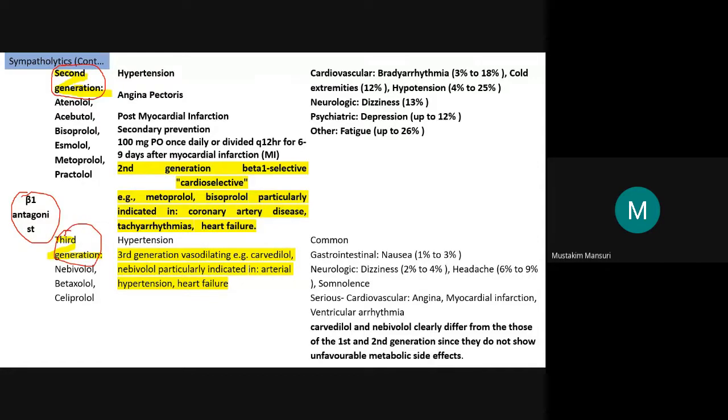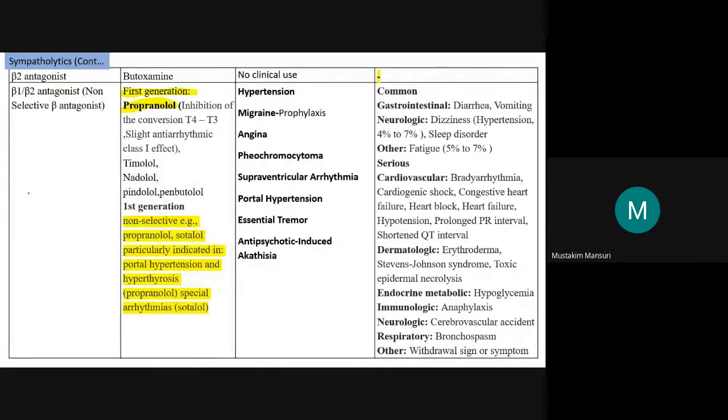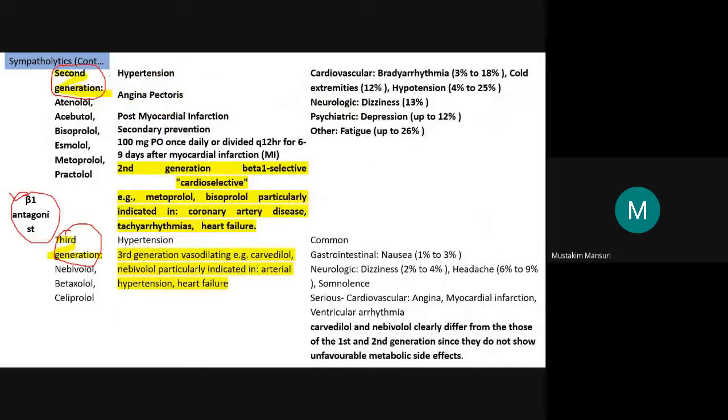Any guesses? Here the selectivity is there. Whereas the non-selective ones that were there initially, they are the first generation agents like propranolol, that is the non-selective beta antagonist. Whereas generation wise, as the next generation inventions happen, they will be increasing towards the selectivity.